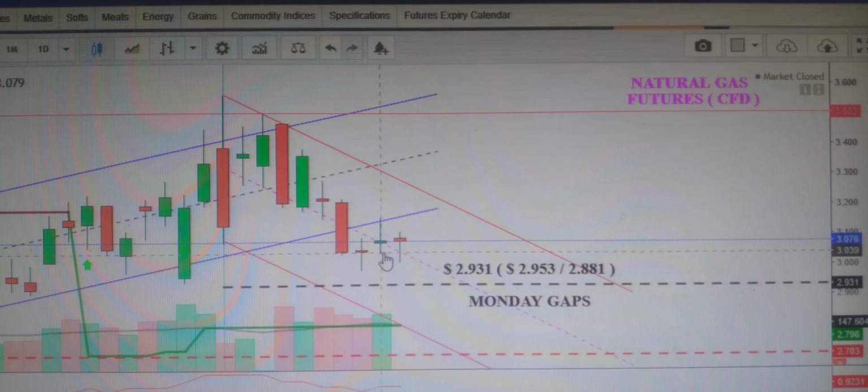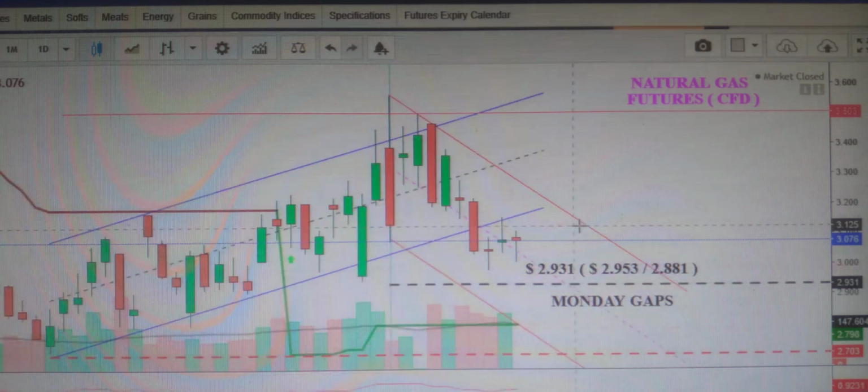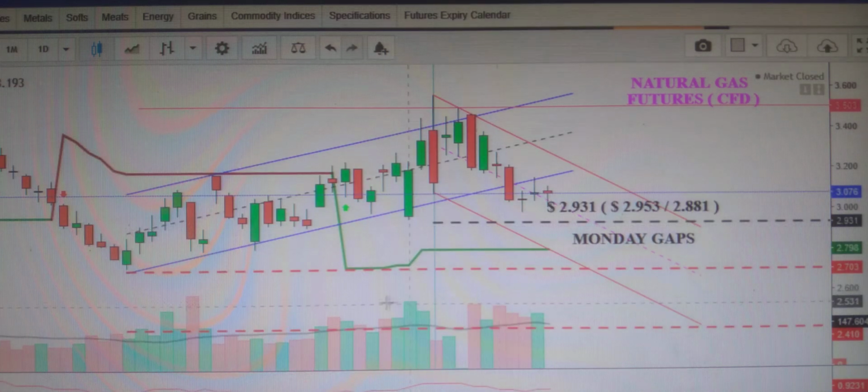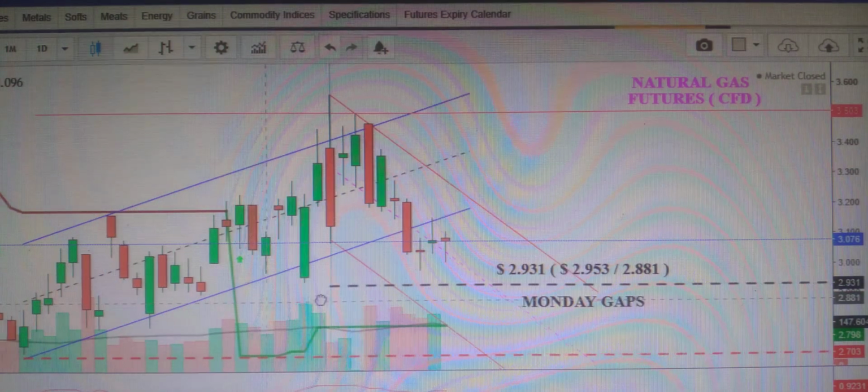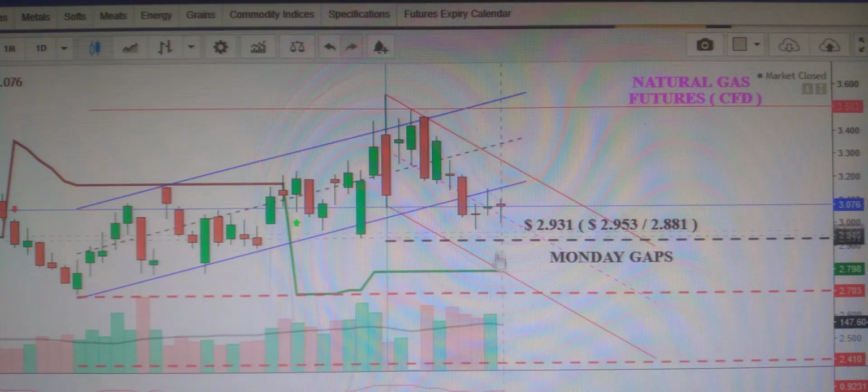Especially on Monday, the 9th of December, we are expecting the gap down probability. We will see on Monday how it goes. Until 2.93 is cut off and closed below, then we think about the next level, which I also provided here. There are three levels: one at about 2.931, the next is 2.703, and the next is 2.41.